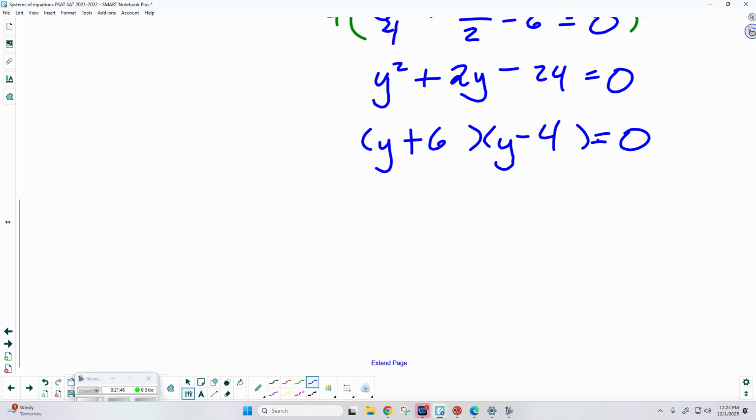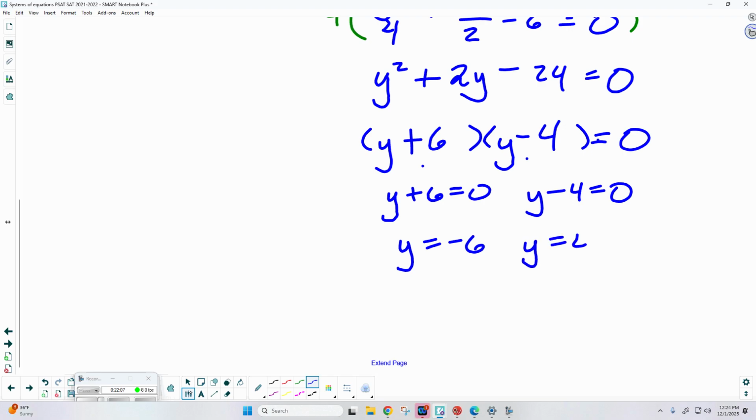Remember, we're going to set each one of these groups equal to 0 and solve. So just like Eric said, we're going to be taking the opposite. Anybody remember what we call that? The zero product property. That's exactly right. We were just doing that recently when we were solving trig equations, and my Algebra 2 students hopefully will remember that. So I'm getting y equals a negative 6 and y equals 4.